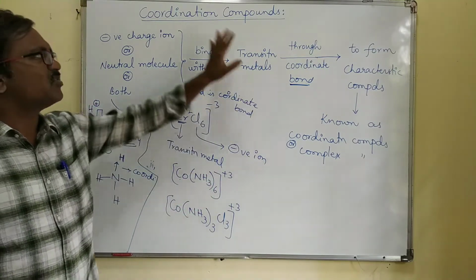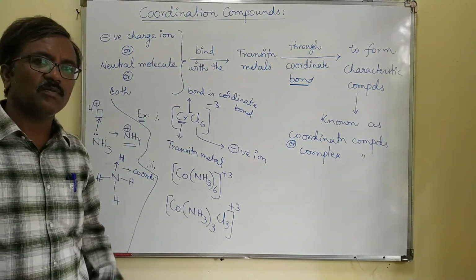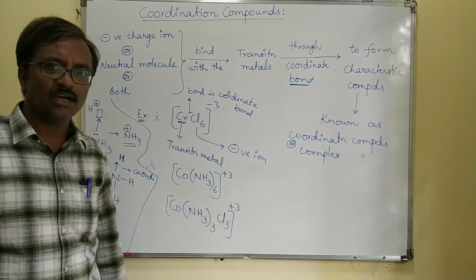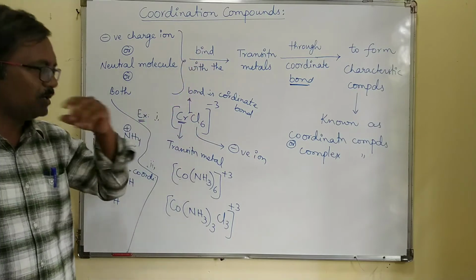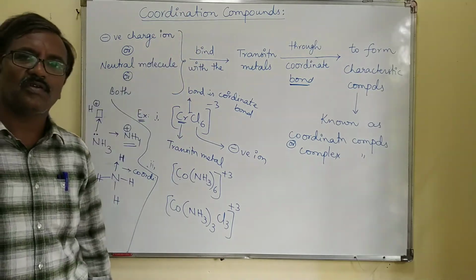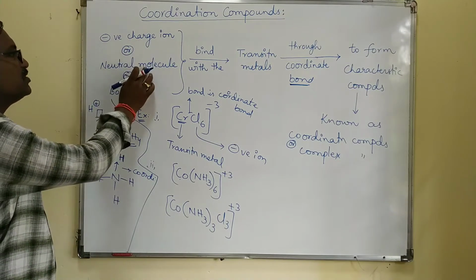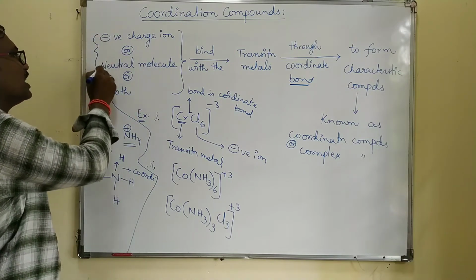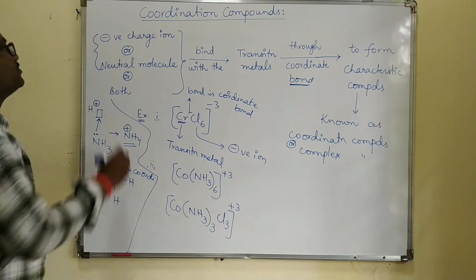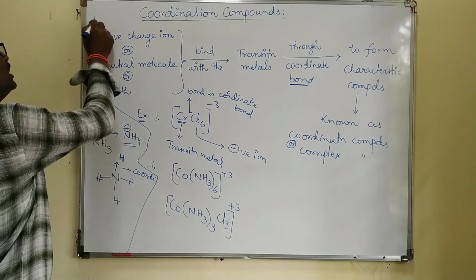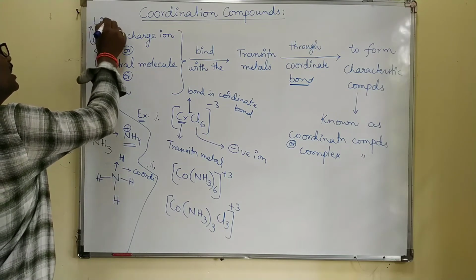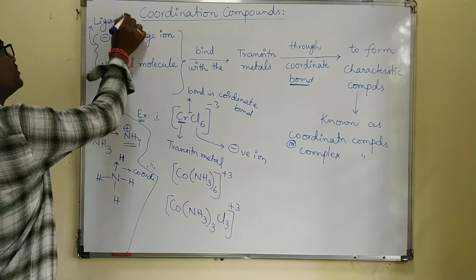These compounds are known as coordination compounds or complex compounds. This is the meaning of coordination compounds. These negative charged ions and neutral molecules, we generally call ligands.